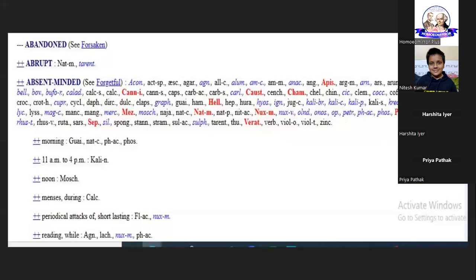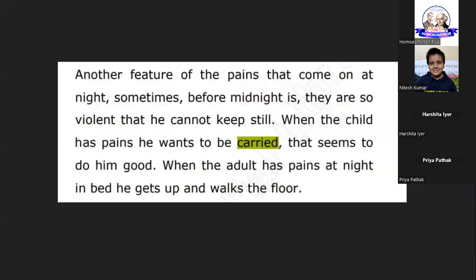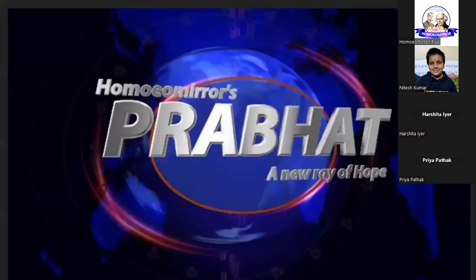Now, if you open the rubric "Carried, desire to be" in Kent's Repertory, you will see that along with that rubric there are two sub-rubrics as well.